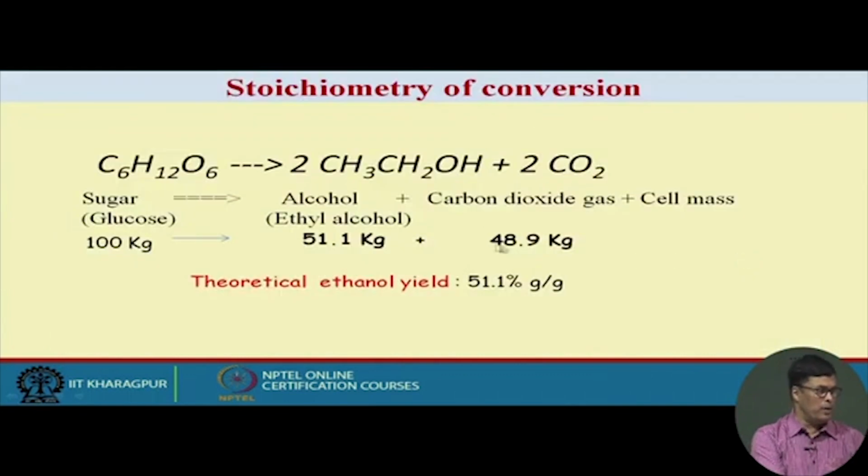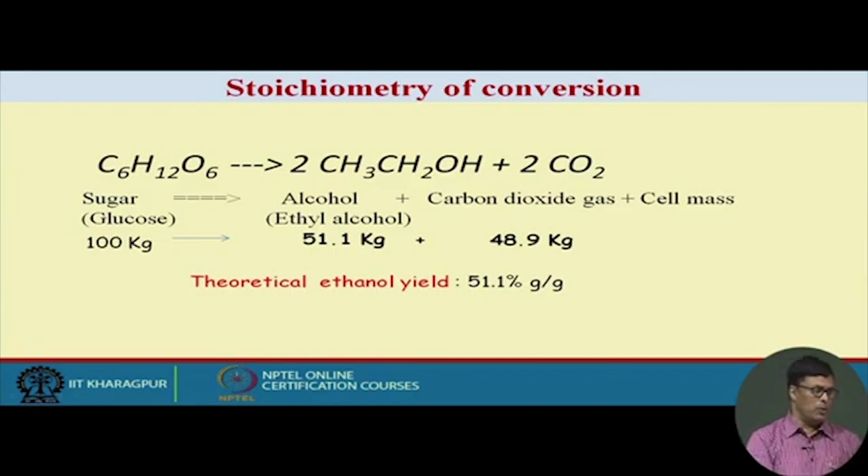Now, the stoichiometry of this process is like this: 1 mole of glucose can produce 2 moles of ethanol and 2 moles of carbon dioxide. So, if you take 100 grams of glucose, as per stoichiometry it produces 51.1 grams of ethanol and 48.9 grams of carbon dioxide. And this carbon dioxide, I want to mention, is pure carbon dioxide.